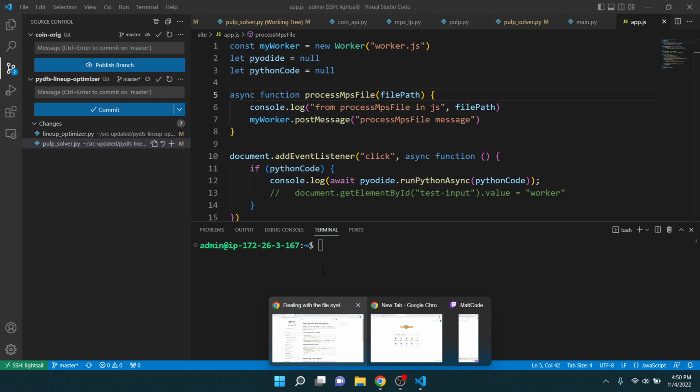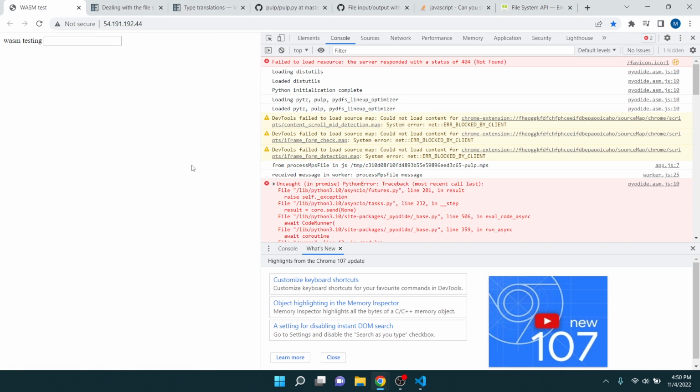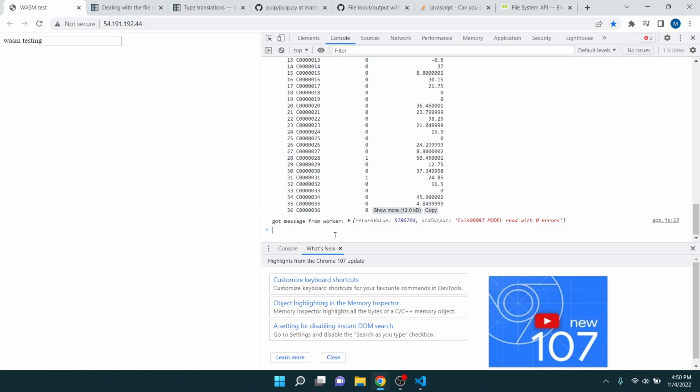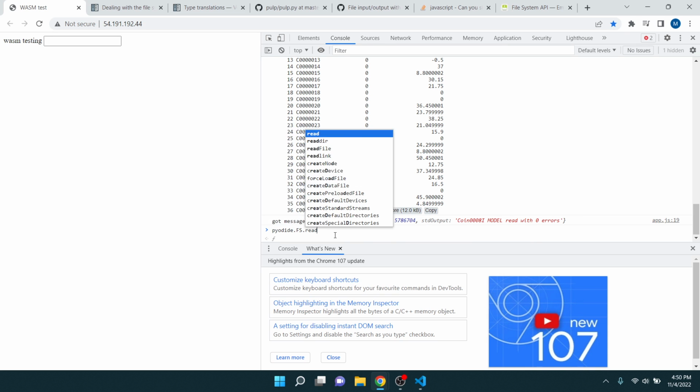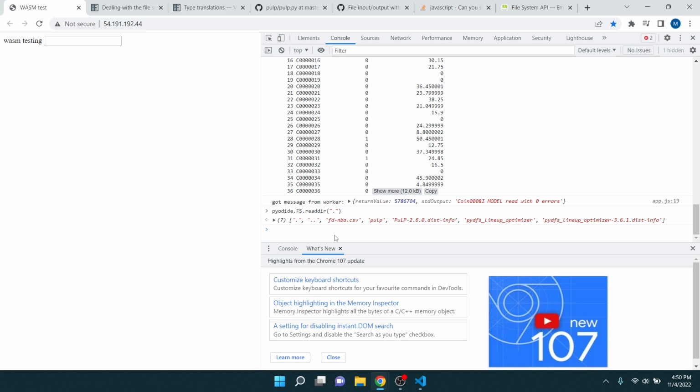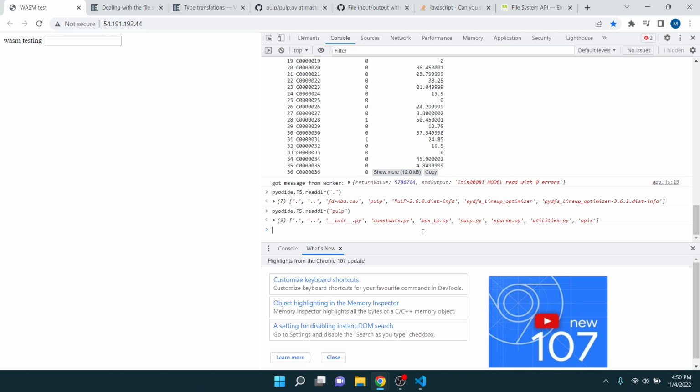So it should have already written the file, right? In this run here, and then we could do pyodide.fs.readdir, and you can see that pulp is there. What is that actually?